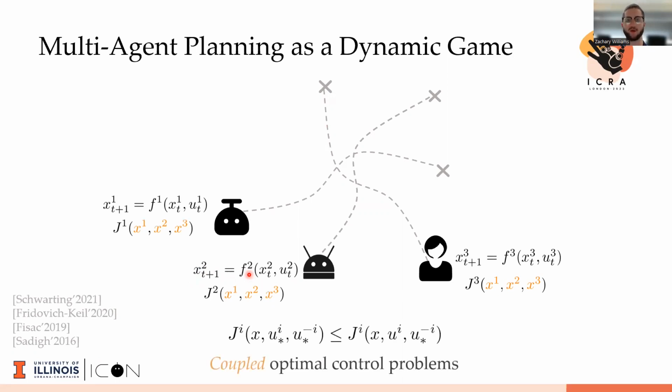And the basic idea here is that given that other agents are acting optimally, given u minus i star, I myself as agent i have no incentive of deviating from my optimal control ui star. And treating this across all agents unilaterally, we have a coupled optimal control problem that we'd like to solve. And this is not an easy task.